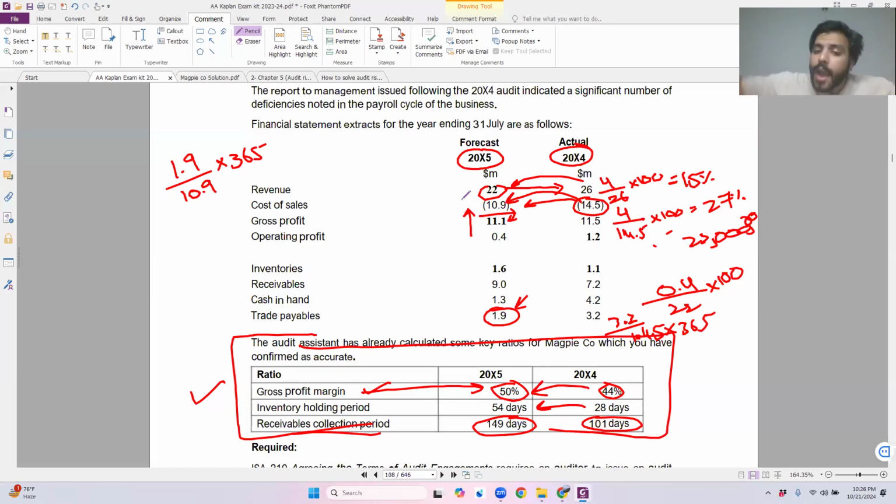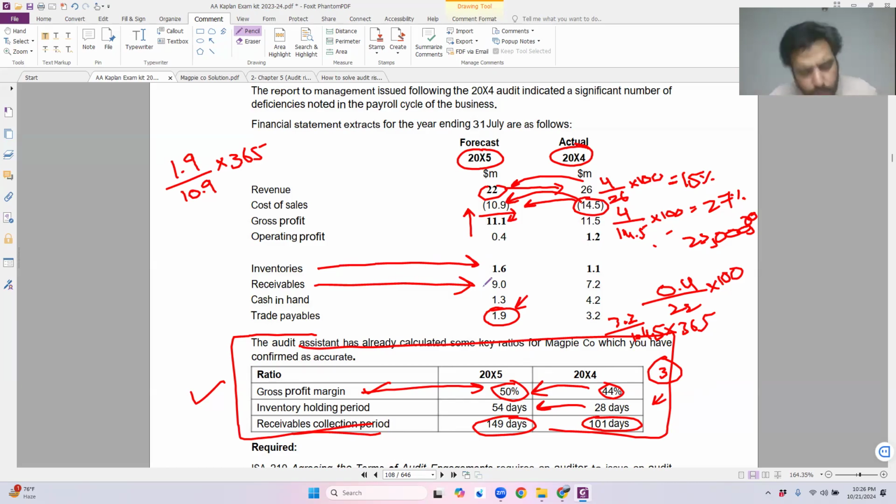So again, I have found the third risk without even moving towards the scenario at the moment. Can I do any other comparison using my own mind, using the financial information? I have already calculated inventories. It has been calculated for me. I don't need to go back to it again. Let's look at receivables. It has already been calculated for me. We are not going to move towards it. Let's look at cash in hand. Oh, by the way, the cash in hand is decreasing from 4.2 to 1.3. We will see how we use this decrease in cash to create a risk.